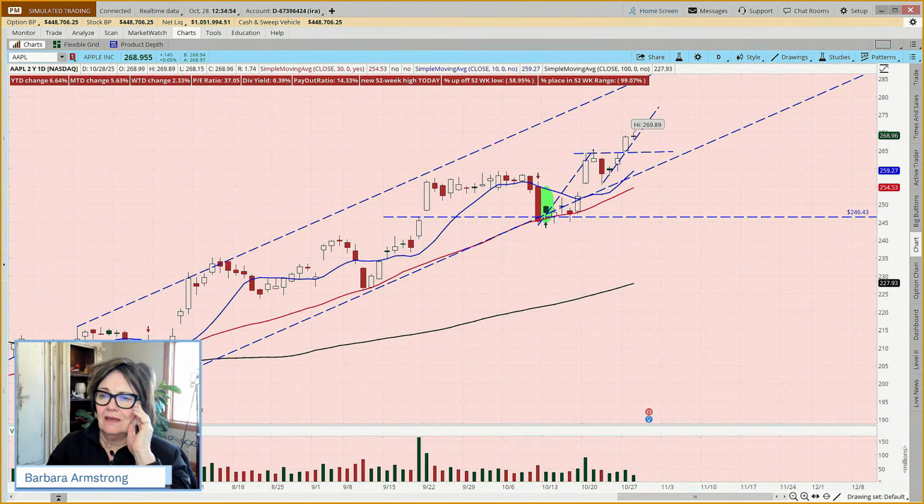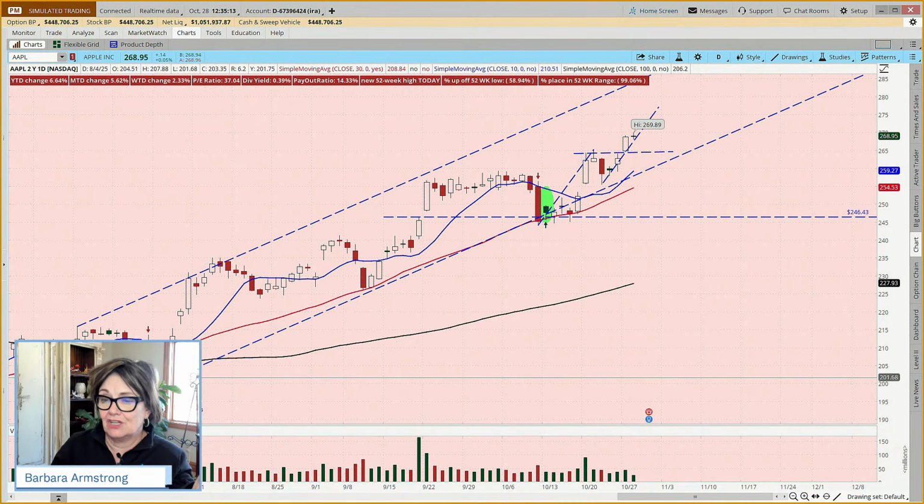Well, if you have a down day like this, and then you have an inside day where the body of the next day's candle is within the body of the previous day's candle at a potential support level, that's considered to be a bullish configuration. Now, is there a guarantee? There are no guarantees. If anybody tells you that something in the world of trading is a sure thing, run, do not walk.